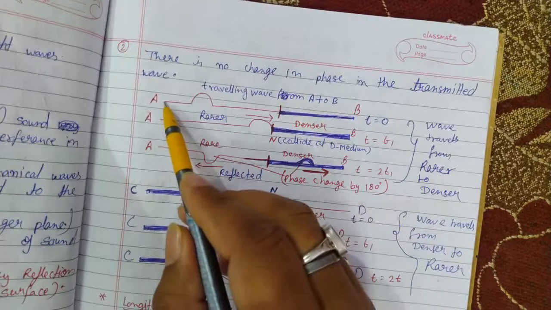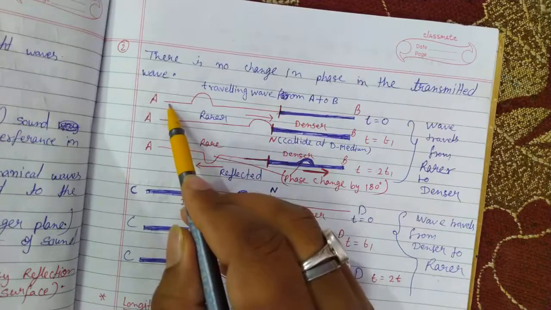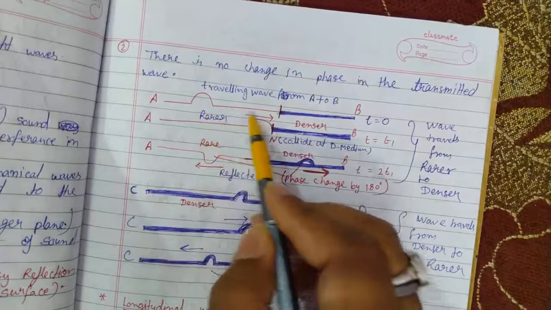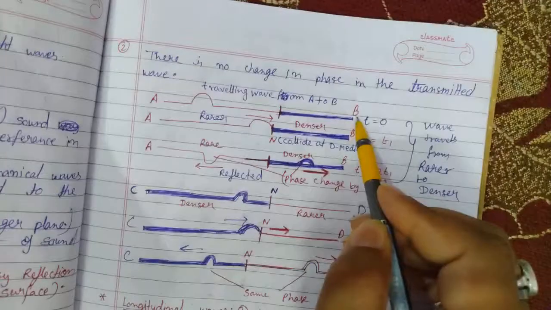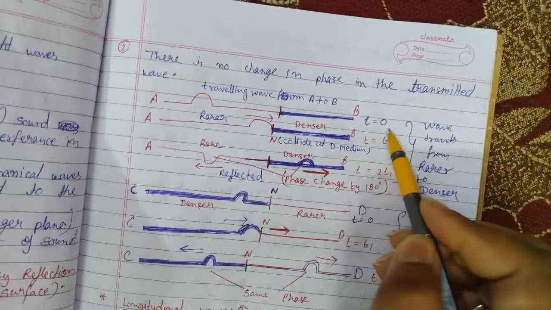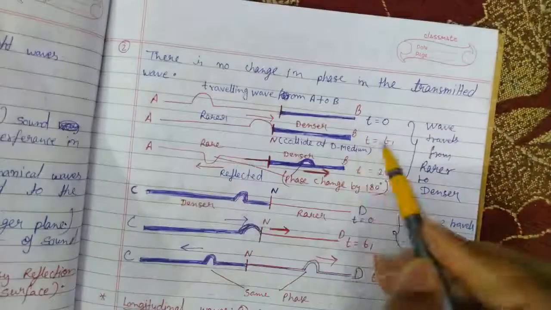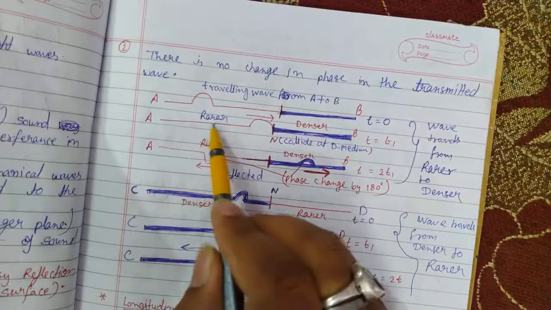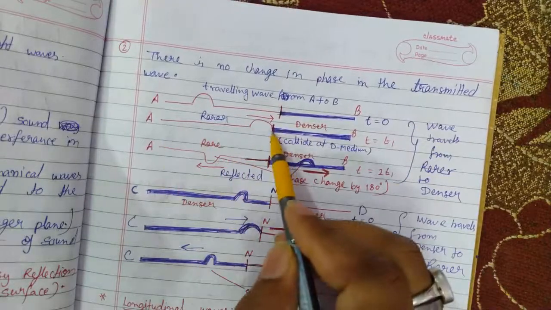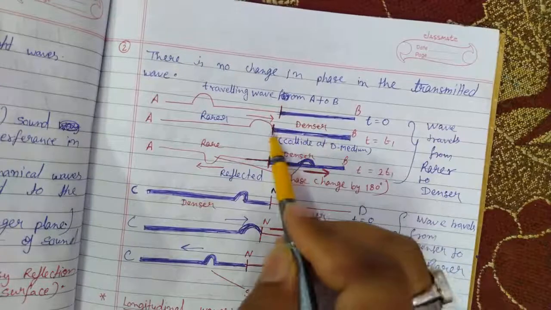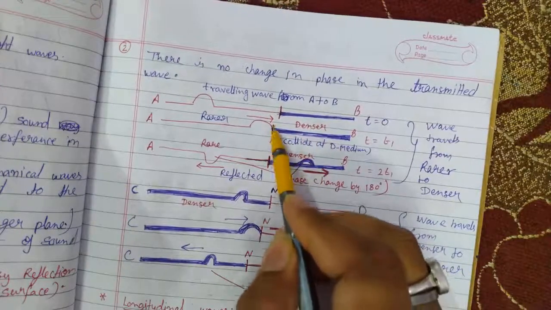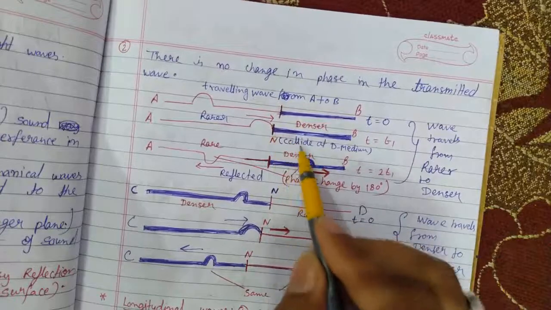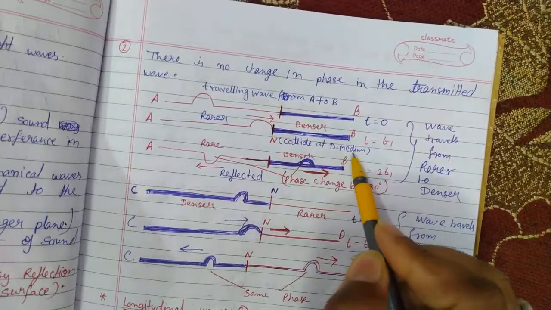Suppose a disturbance is created in the rarer string or rarer medium and is moving from A to B at time t equal to 0. At time t1 we observe that the wave travelling from the rarer medium is incident on the boundary of the rigid medium. This is the boundary of the rigid medium, where it collides with the denser medium.